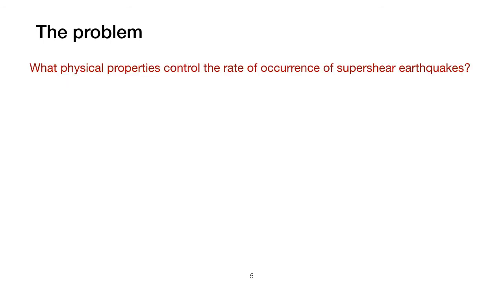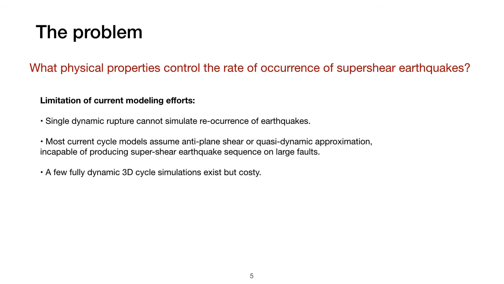The problem is what physical property controls the rate of occurrence of supershear earthquakes. So far, most models of supershear earthquakes focus on single dynamic ruptures, which is useful in exploring under what stress conditions supershear occurs. However, this type of model is incapable of evaluating how likely such conditions can be achieved over multiple earthquake cycles.